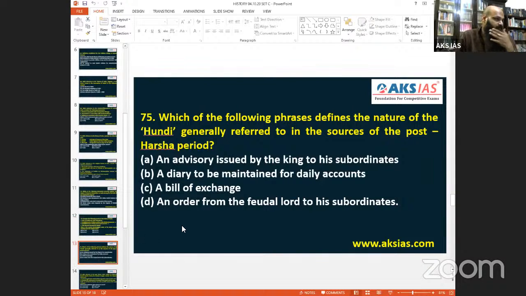Which of the following phrases defines the nature of Hundi? Hundi, naturally, whoever understands Hindi, we very well understand. Nothing else, bill of exchange. Pretty straightforward question. Hundi is generally referred to in the sources of the post-Harsha period. So that is all the development time. Basically, Hundi was a bill of exchange. Many types of Hundis were there. It's a business term.